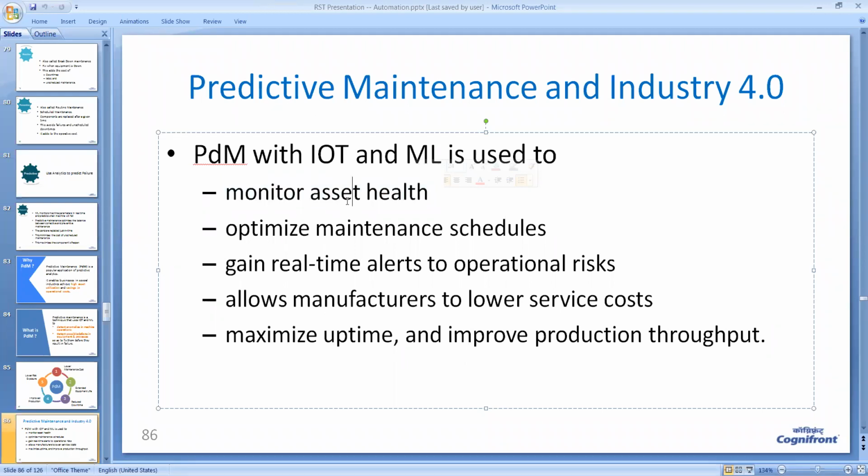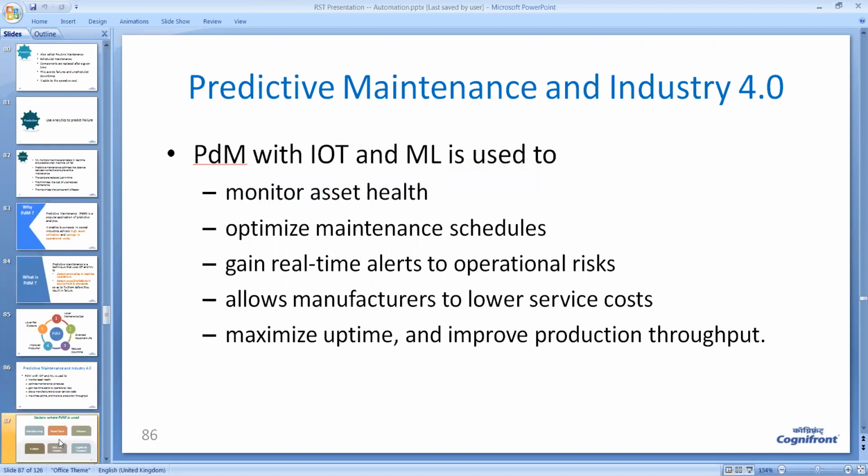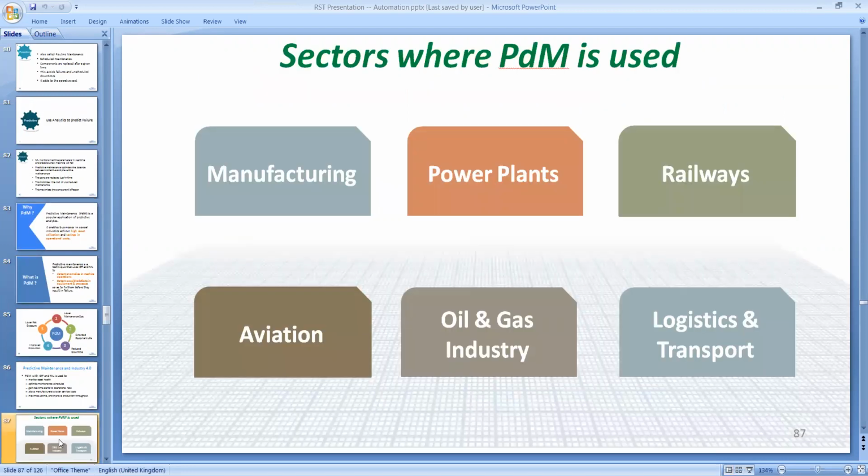So the health of the machine is monitored, the maintenance schedule is optimized, and real-time alerts to operational risk are gained. It allows manufacturers to lower service cost, and of course maximize uptime and improve production throughput. Predictive maintenance is useful in many sectors, particularly manufacturing, power plant, railways, aviation, oil and gas industry, and logistics transport.